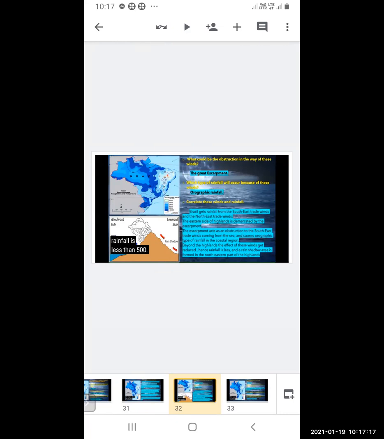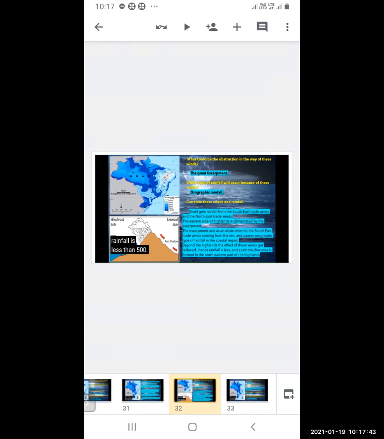The eastern side of the highland is demarcated by the escarpment. The escarpment acts as an obstruction to the southeast trade winds coming from the sea, and causes orographic rainfall in the coastal region. Because of the obstruction, it rains only in the coastal region.